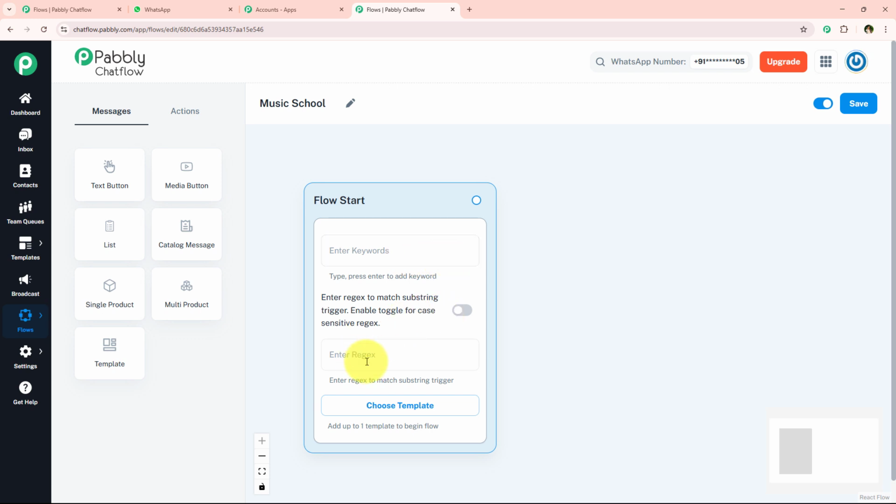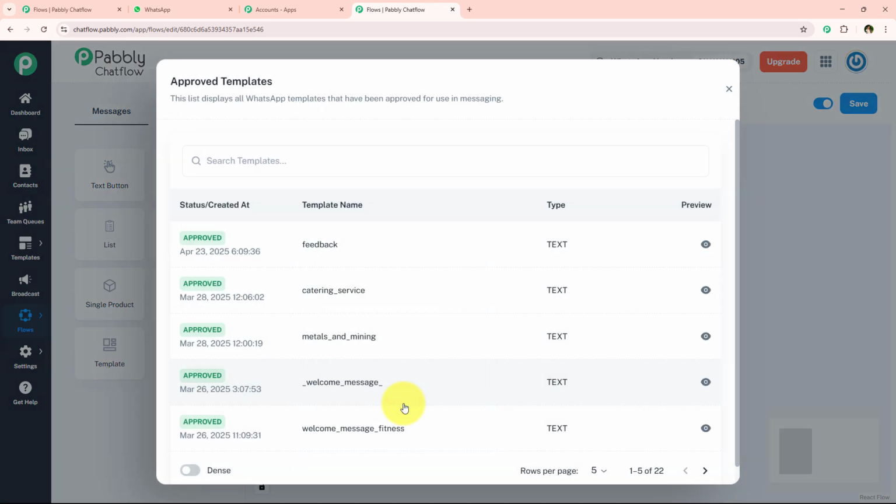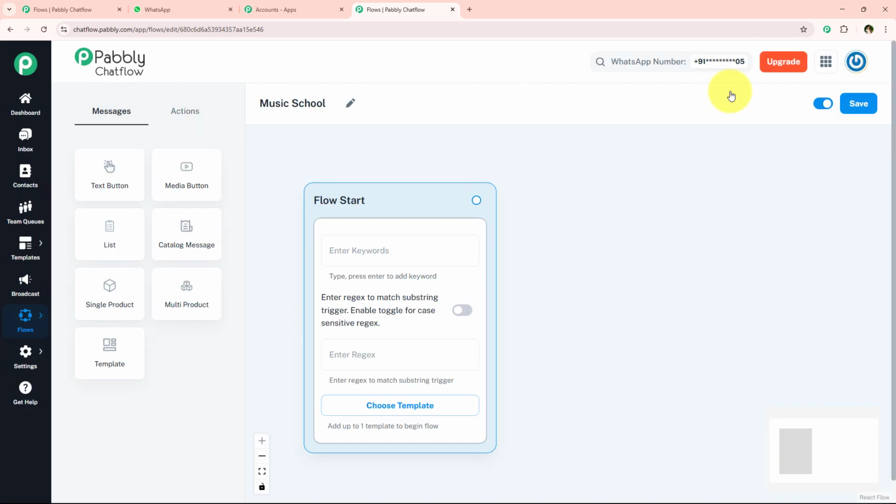Either to enter the keywords, regex, or choose template. So if you wish, you can definitely start this flow with the help of a template. What you have to do is you simply have to create a template in the template section and then go towards this choose template button and choose your template right from here. And then further what is going to happen is that whenever your user is going to reply to that template, automatically the chatbot is going to get triggered.